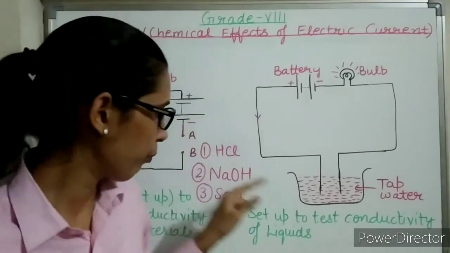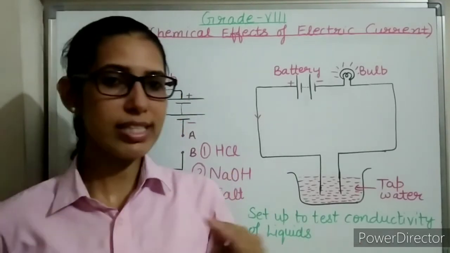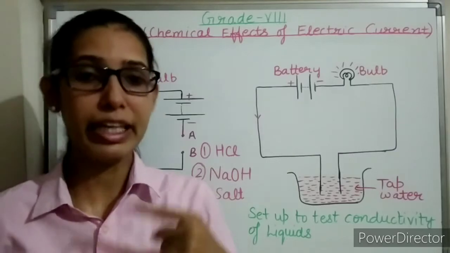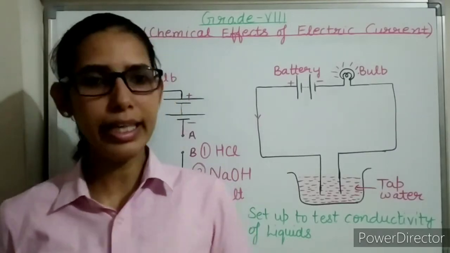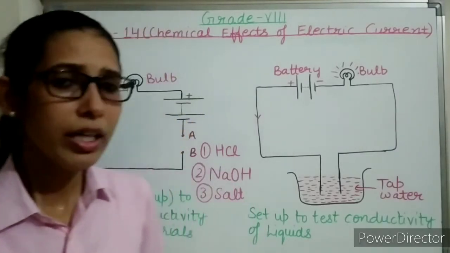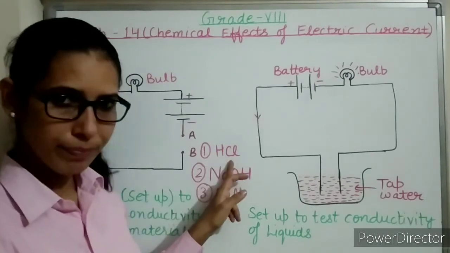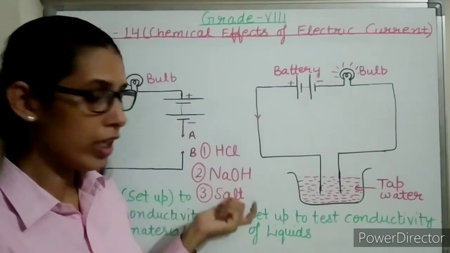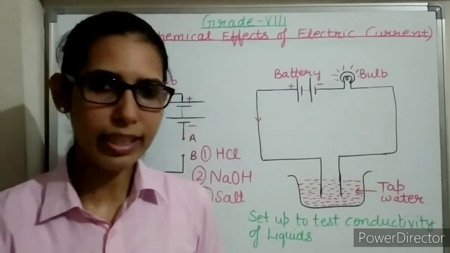Now repeat the same with the other bowls also. You will notice that in all three cases, the LED will glow. So it clearly indicates that water containing any acid or alkali or salt is a good conductor of electricity.